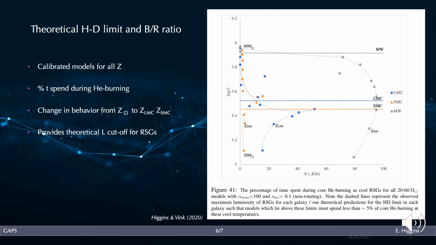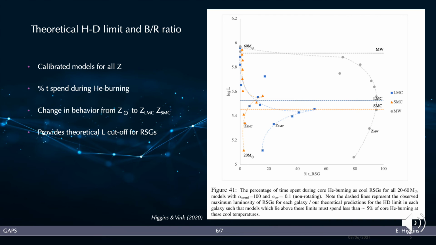So to provide a theoretical HD limit, we've shown here the percentage time spent as a red supergiant during core helium burning for all masses and metallicities with our new unified set of input parameters. We can see a distinctive change in behaviour from the Milky Way to the LMC and SMC, and this switching represents the change in envelope mass determined by the extent of mass loss, allowing semiconvective mixing or not.